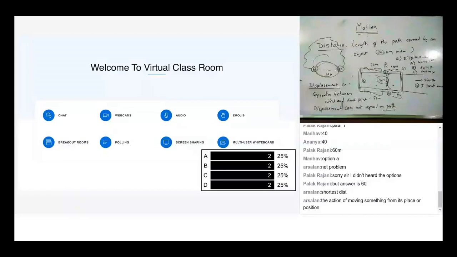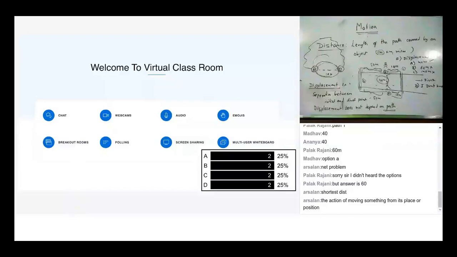Does displacement depend on path? Doesn't depend on path. On separation. Kunal, yes, displacement depends only on separation. That is position of initial point and position of final point. Madhav, I hope that's clear. Others, Palak, yes. Kunal, Harishri, also.